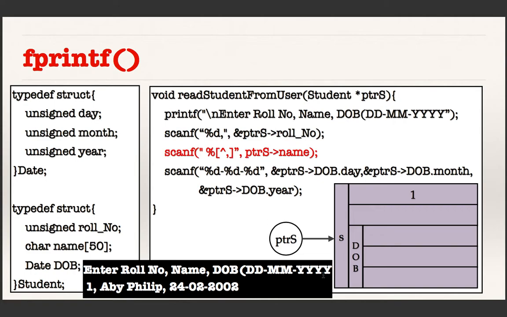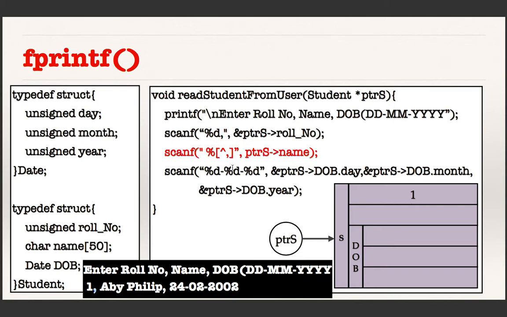And after that I have also read this comma, because I have used this comma here. You may refer to our lecture when we discussed the scanf statement. If you give any symbol within the double quotes, then that symbol will be read from the keyboard and ignored. So the comma is read and ignored.